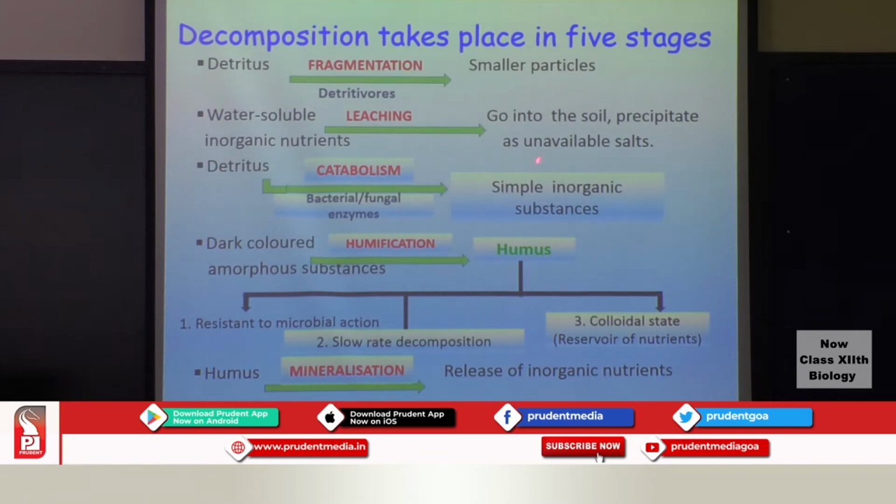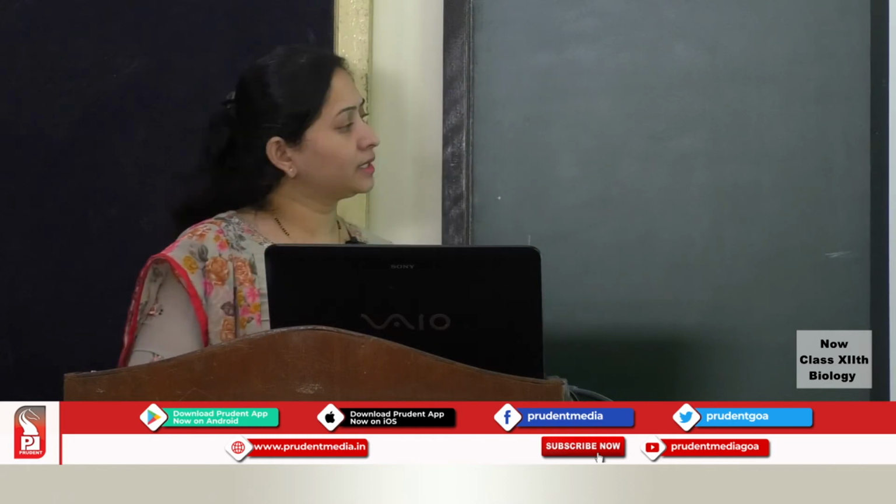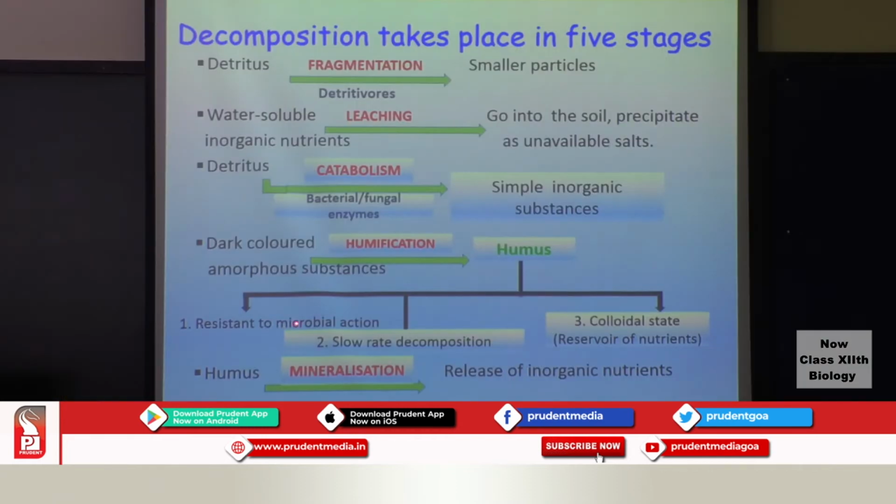Then further, this detritus will be converted into a dark colored amorphous substance, which is the humus, in the presence of some microbes. Humus has 3 important characteristics. It is extremely resistant to microbial action, just because it has undergone so many steps of breakdown.